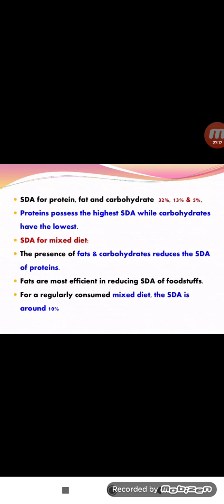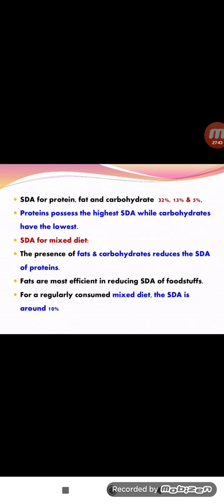And the next one, the SDA of proteins, fat and carbohydrates. Proteins are 32%, fat is 13%, and carbohydrates are 5%. Proteins possess the highest SDA while carbohydrates have the lowest; the next one is fat. So what is the SDA for a mixed diet?